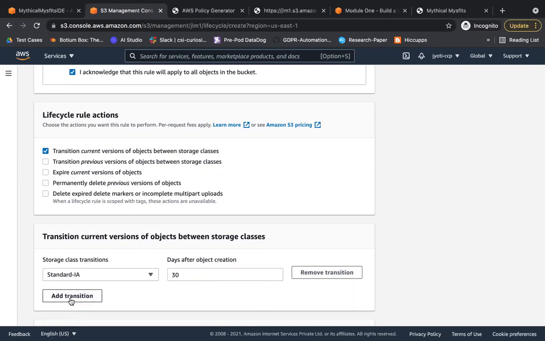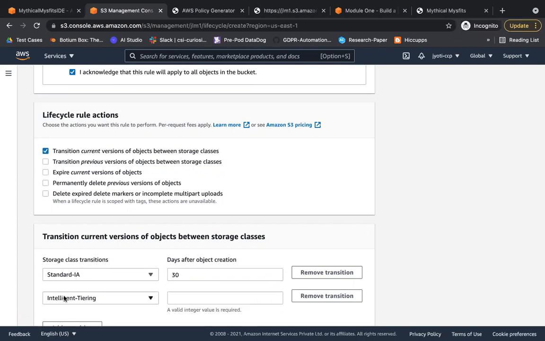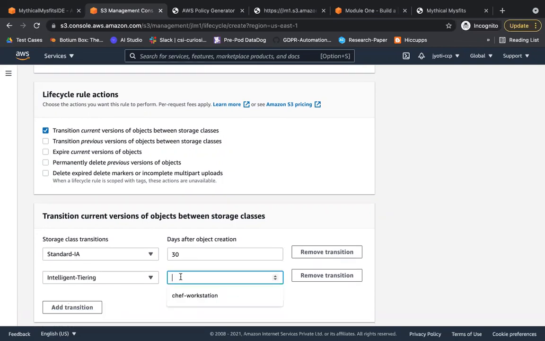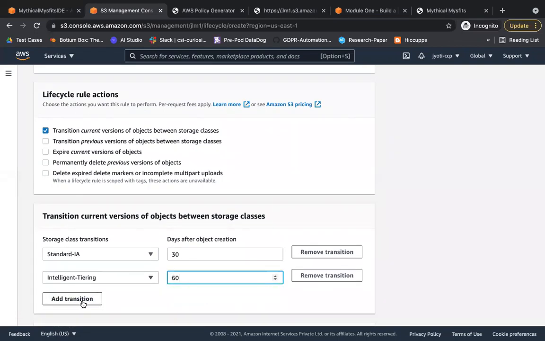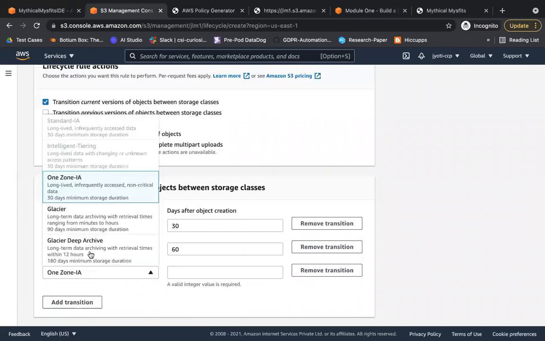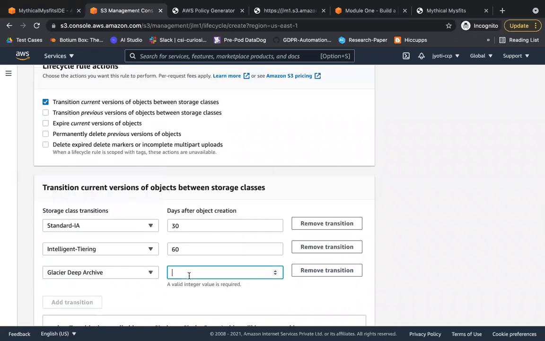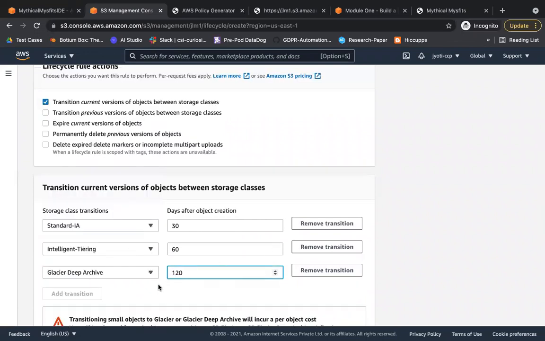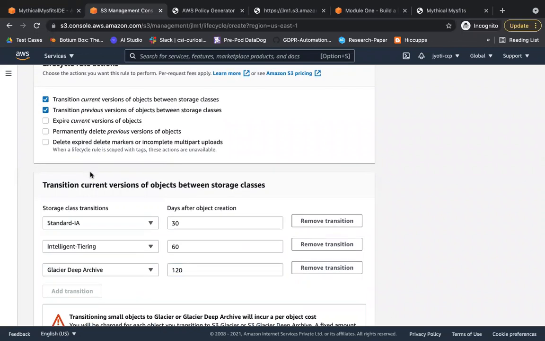Then you can say, move to intelligent tiering after 60 days. Then, if for 120 days it is not accessed, move it to glacier deep archive. Now, transition previous versions of objects between storage classes. What do you want to do with your previous version? You can select that.